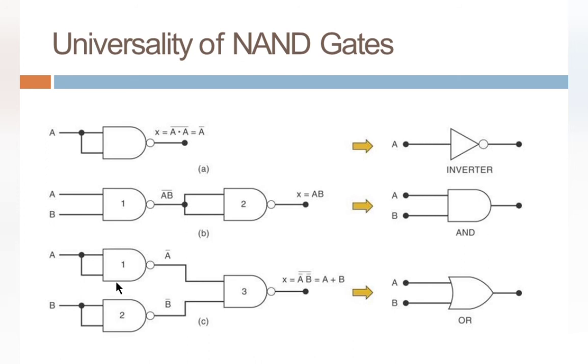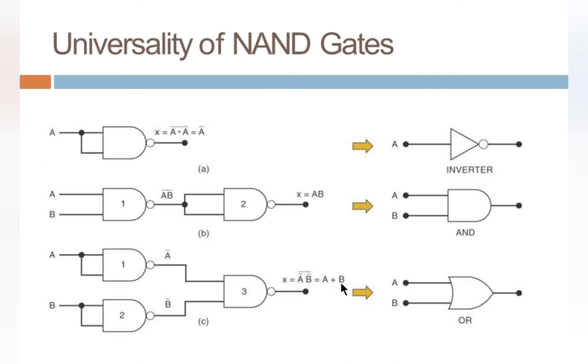Then the next one implements the OR gate. Just observe, we pass A twice through a NAND gate, then B also the same way. So here we may get the output as A bar, here B bar. We are passing the same through a NAND gate again, then you may get A bar and B bar whole bar.